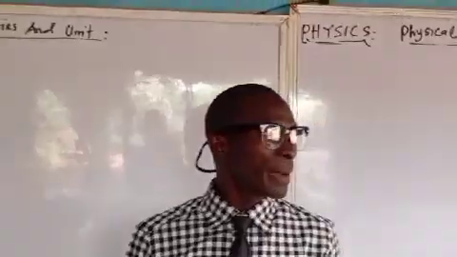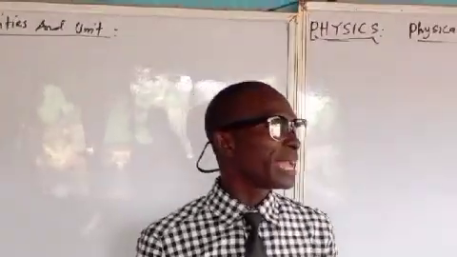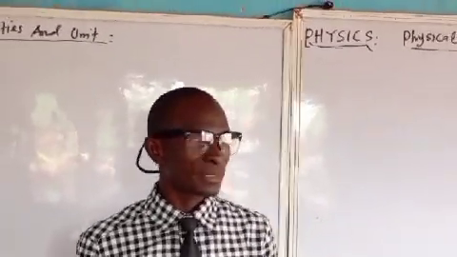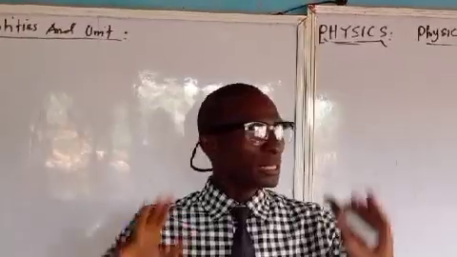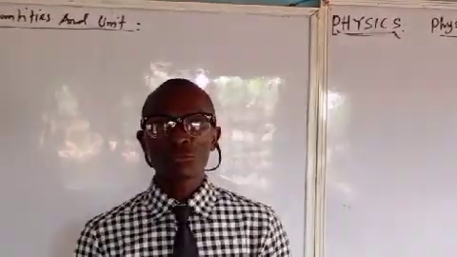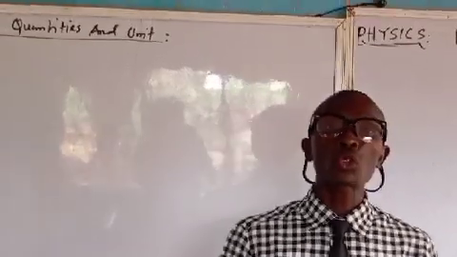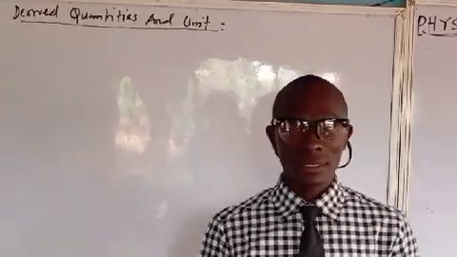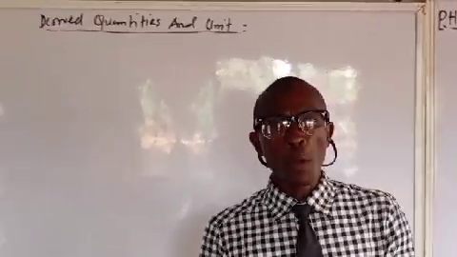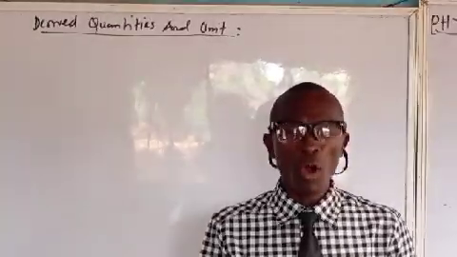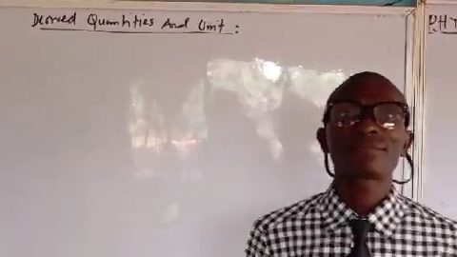Now, when we are talking about derived quantities, there are things I want us to look at. Derived quantities are those quantities gotten by dividing or multiplying two or more of the fundamental quantities.